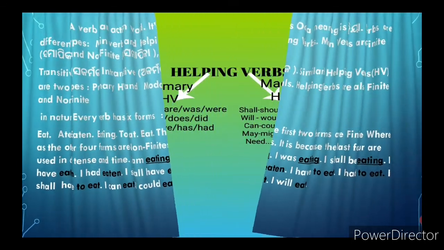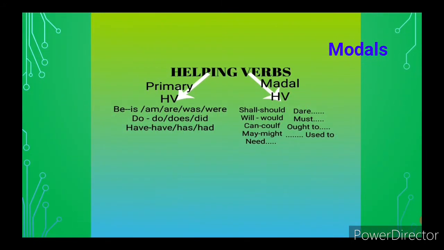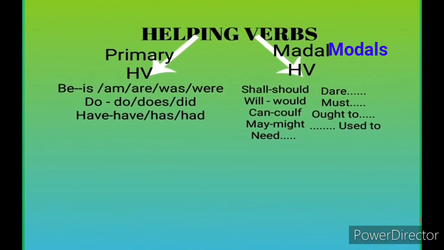Next point is helping verbs. I have already told you that helping verbs are of two types. First, primary helping verb, whose short form is HB.